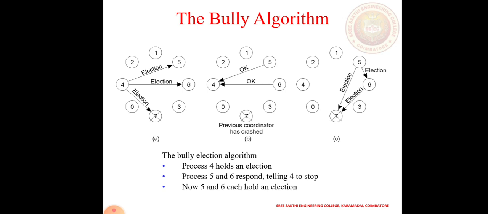Then 5 and 6 send the OK messages. Then 5 and 6 send the election message to 7, wanting to confirm whether 7 is ready to be the coordinator. That means a bully election happens like this. Process 4 holds an election, processes 5 and 6 respond, and the role of 4 is stopped. Now 5 and 6 hold the election, and they want to confirm with 7 also.